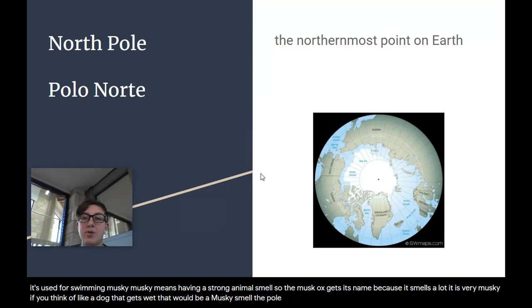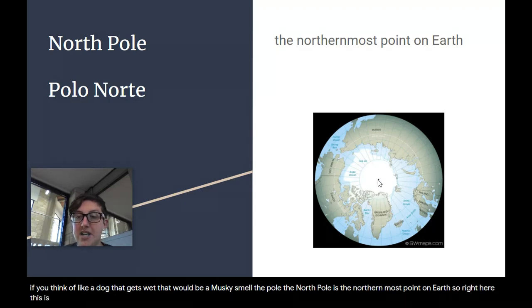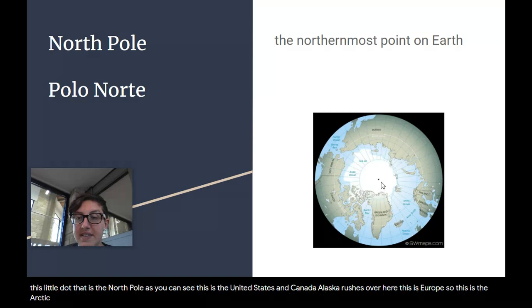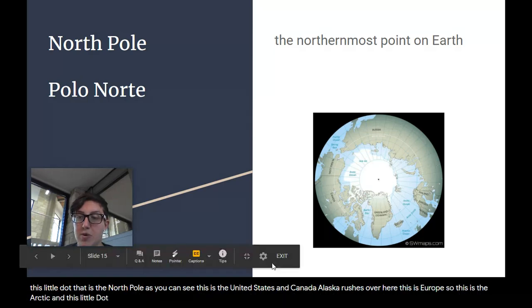North Pole. The North Pole is the northernmost point on Earth. So right here, this little dot, that is the North Pole. As you can see, this is the United States and Canada, Alaska, Russia's over here. This is Europe. So this is the Arctic, and this little dot is the North Pole.